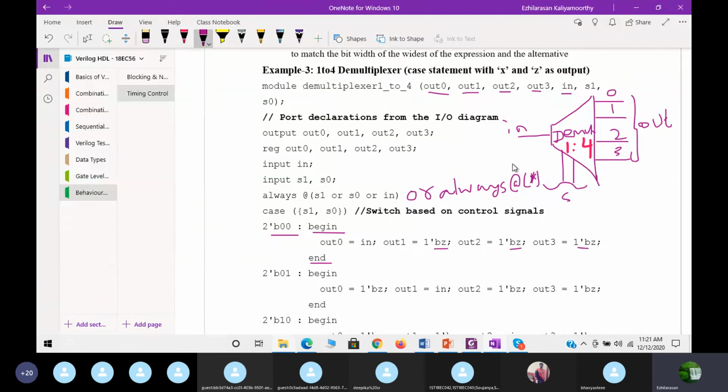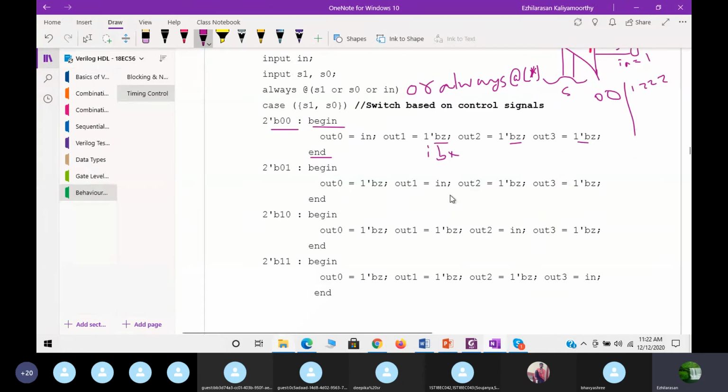So what will be your truth table? How will the truth table be? I think I can say 0, 0. Then I will get what? Input. For example, assume input is equal to 1. So 1, Z, Z, Z. It is like this. Even you can consider X also, you can write. It's not mandatory. Even you can write 1'bX. Even like that you can write.